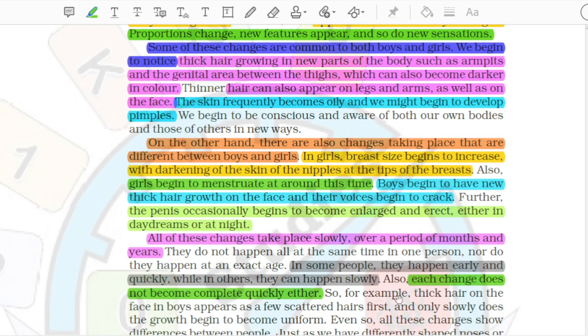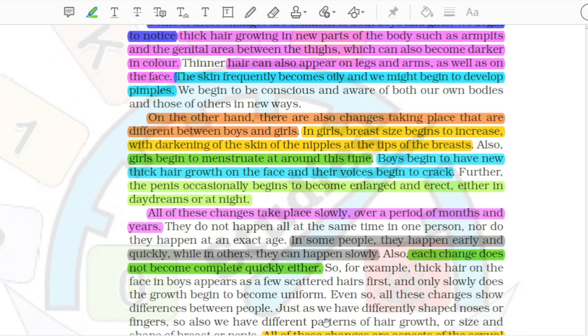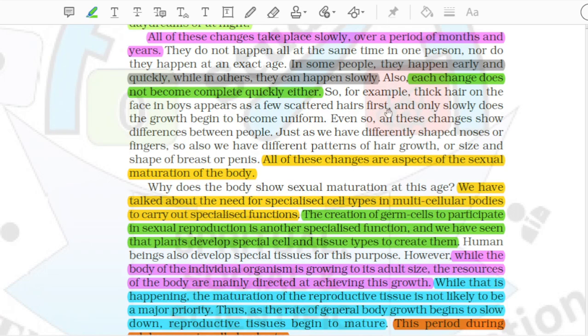So, for example, thick hair on the face in boys appears as a few scattered hairs first, and only slowly does the growth begin to become uniform. Even so, all these changes show differences between people. Just as we have differently shaped noses or fingers, so also we have different patterns of hair growth, or size and shape of breast or penis. All of these changes are aspects of the sexual maturation of the body.